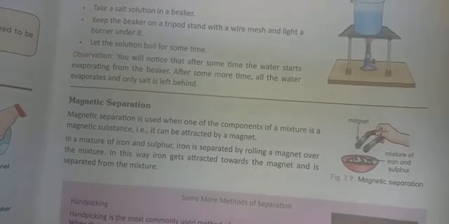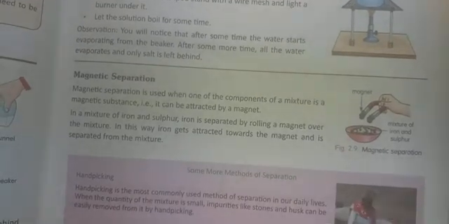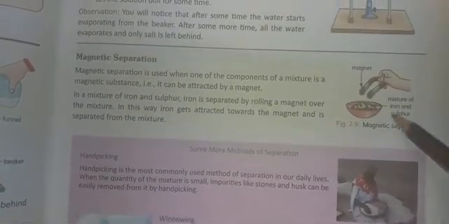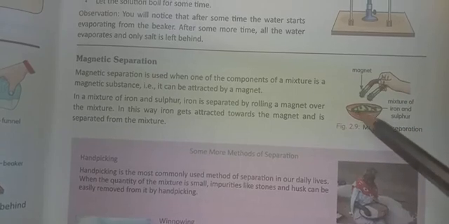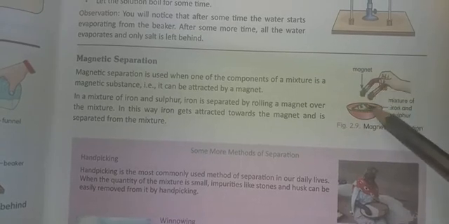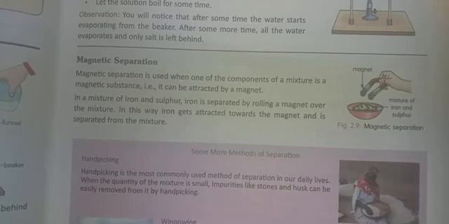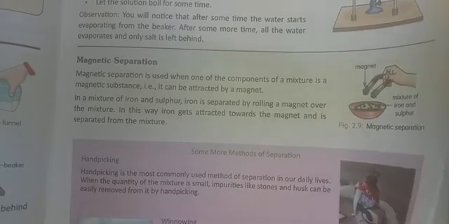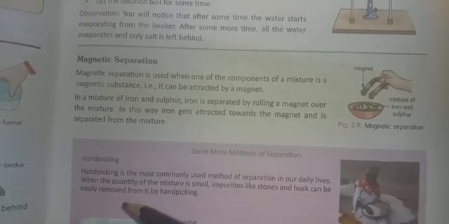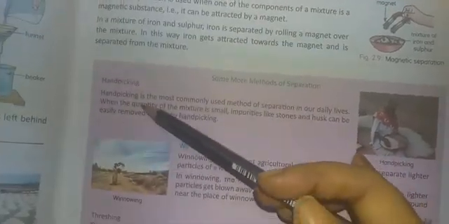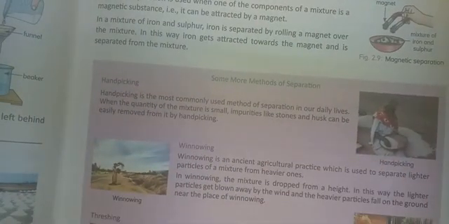Now, magnetic separation. We all know iron is attracted by magnets. If there is a mixture of iron and, say, sulfur, the sulfur will remain as it is. If we bring a magnet here, the iron particles will get attracted to the magnet and attach themselves to it. By repeating the process, we can separate the iron from the sulfur. Some more methods are given which you should go through, such as hand picking, that is picking up the stones from rice or any other cereals.